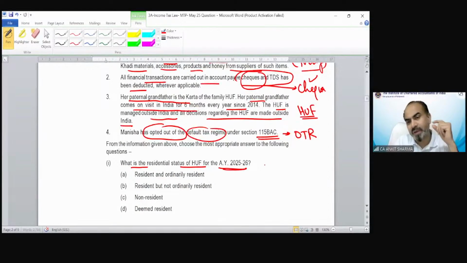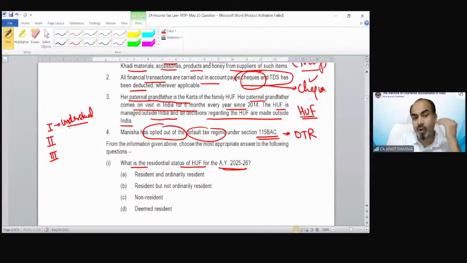Now before solving any question, I always say that there are 3 steps to solve any question. The first one is to understand the question. Like to solve any problem, you have to listen to it first carefully. What is the problem? So that is the understanding of the question.